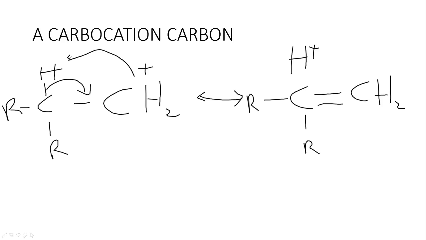Actually, hyperconjugation is easy. It's just like a normal conjugation system, but instead it's dealing with sigma and pi bonds, and it's mostly involving hydrogen. If there's no hydrogen present, hyperconjugation can never occur in a structure. That is just something you need to know. Once you see hydrogen and they ask you, maybe, can this structure undergo hyperconjugation, and hydrogen is present, yes, that will be your answer, because it's the hydrogen that's donating or receiving an electron.